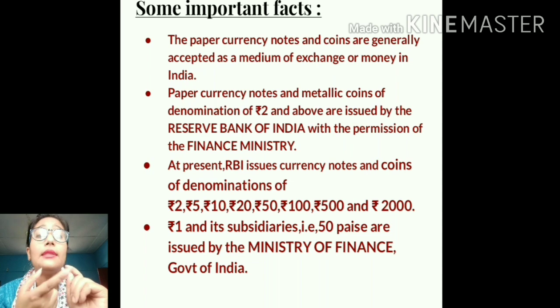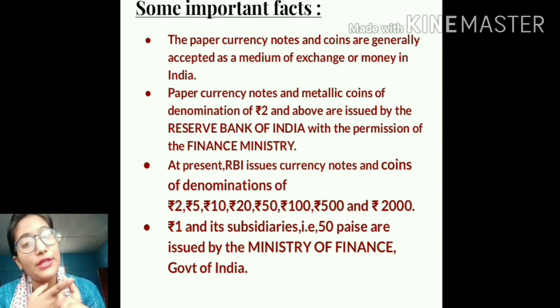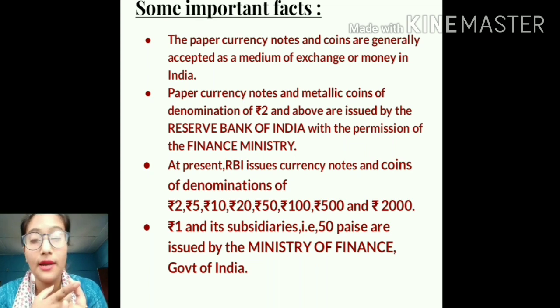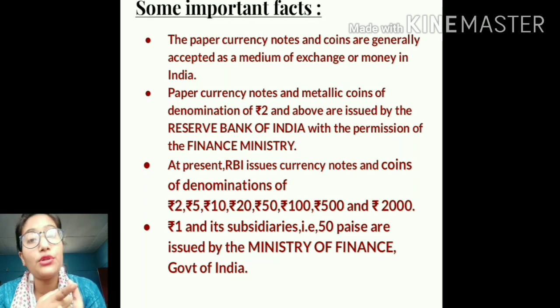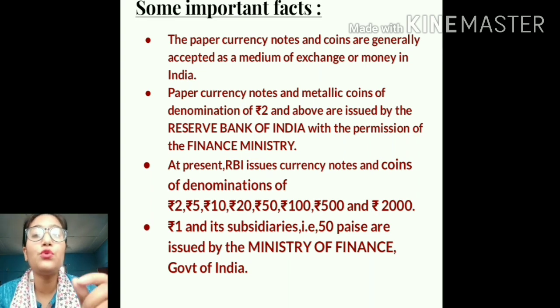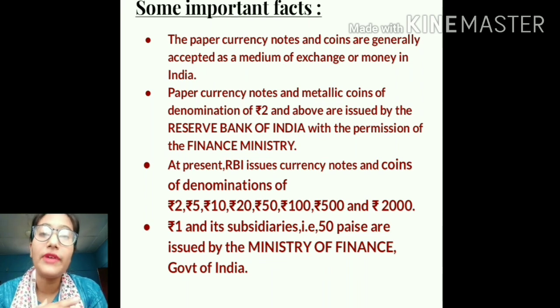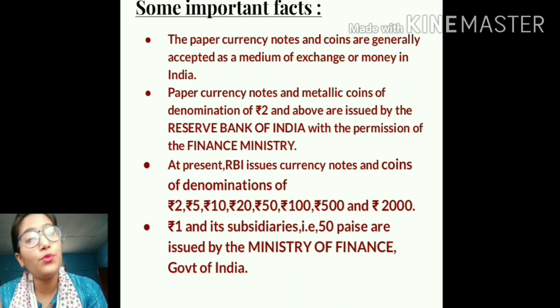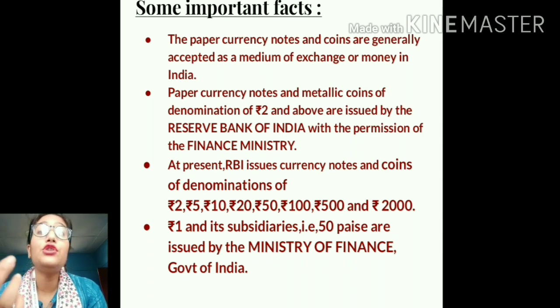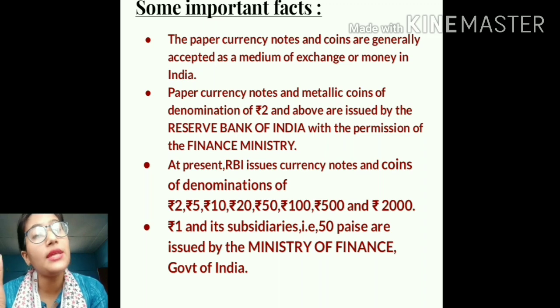So students, the paper currency notes and coins are accepted as the standard medium of exchange across India. The Reserve Bank issues the paper currency notes and coins of denomination of rupees 2 and above, that means starting from rupees 2 to rupees 2000. It is issued by RBI with the permission of the Finance Ministry. Rupee 1 and its subsidiaries, both rupee 1 note and coin, are issued by the Finance Ministry itself.